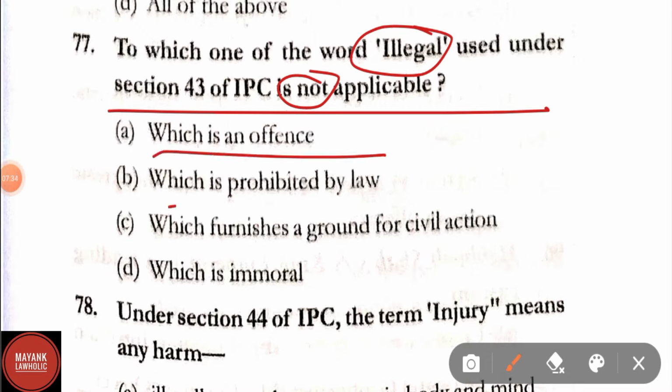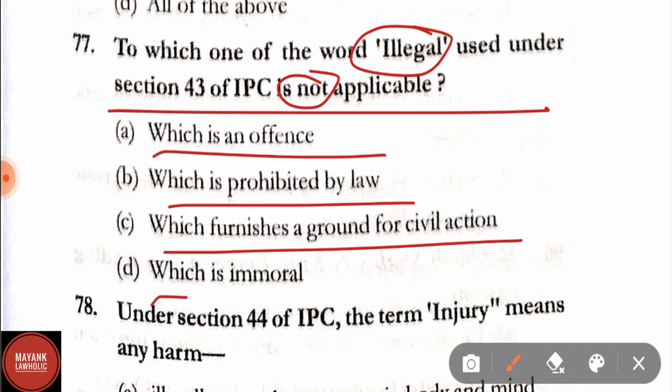Options: which is an offence, which is prohibited by law, which furnishes a ground for civil action, which is immoral. Correct answer is option D, that is which is immoral.